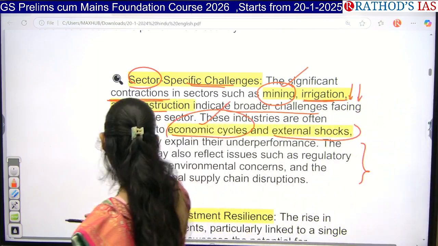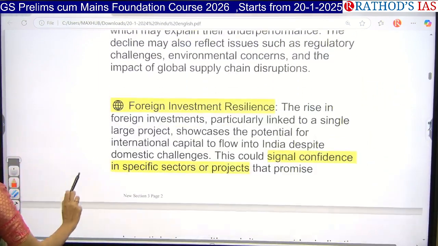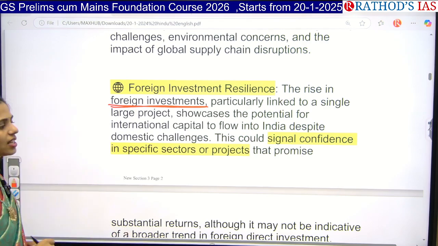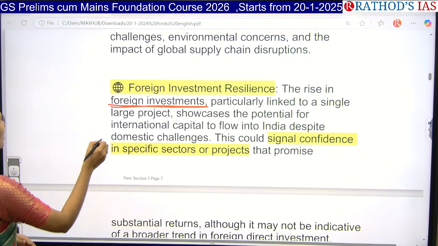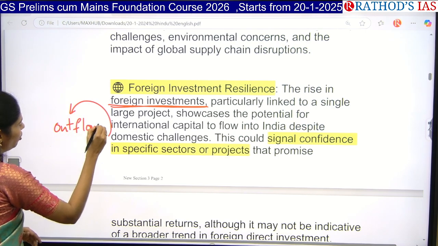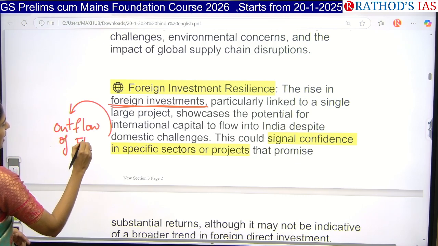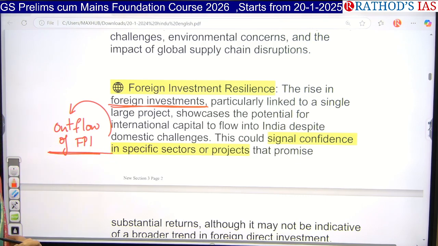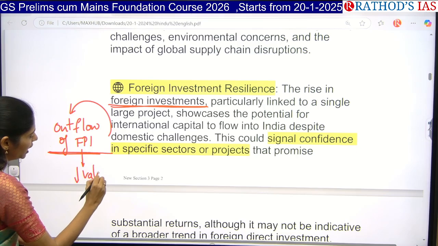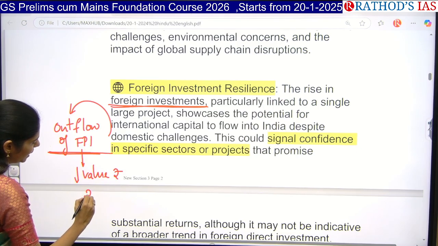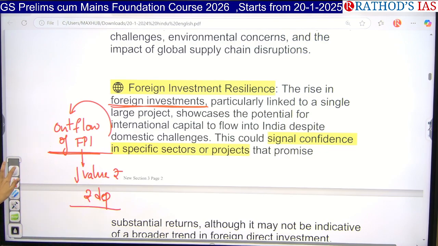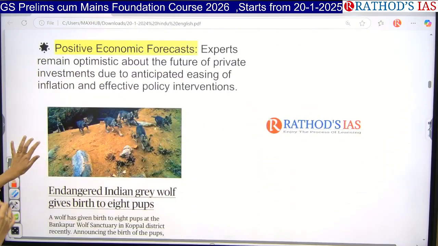And the next one here is regarding foreign investment. We are attracting good foreign investments in different areas, but in the recent past there was an outflow of foreign investments, especially FPI flight from India. Because of this, what happened? That led to a decrease in the value of the Indian rupee. That led to rupee depreciation in the recent past. That is the thing that we discussed over the last 4 days. So these are the things that you have to see.